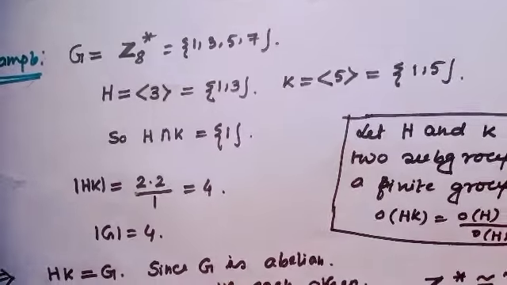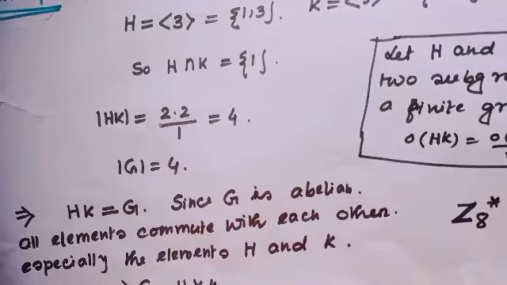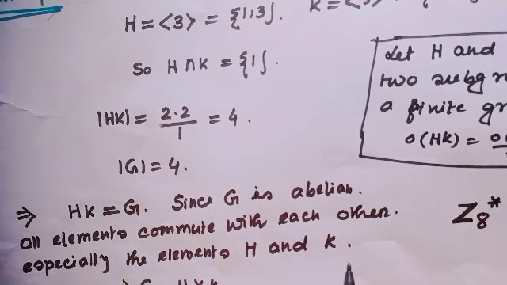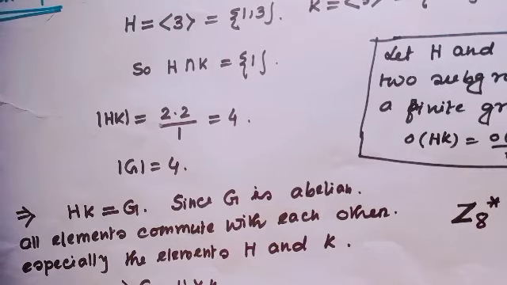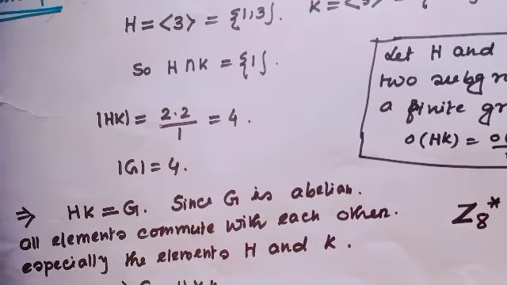That means HK equals G, and since G is an abelian group, all elements commute with each other, especially the elements of H and K also. So all properties of the internal direct product are satisfied here.